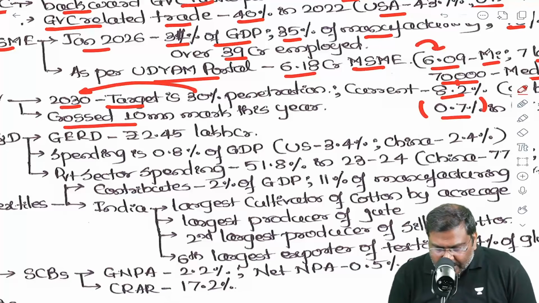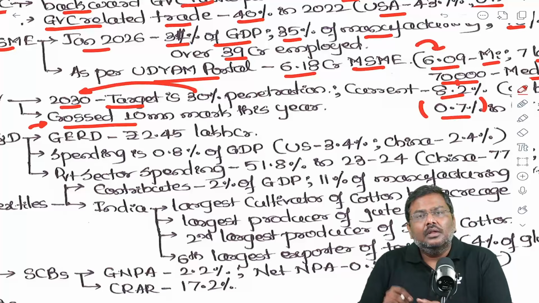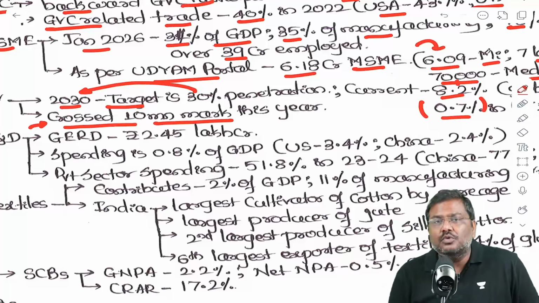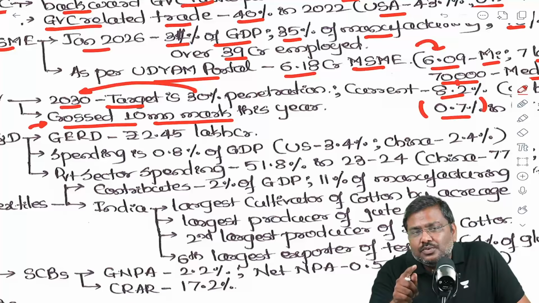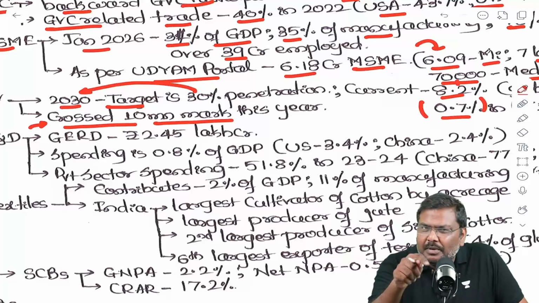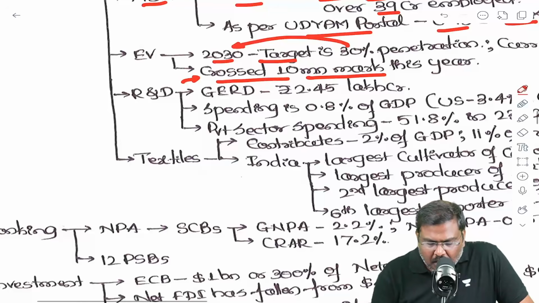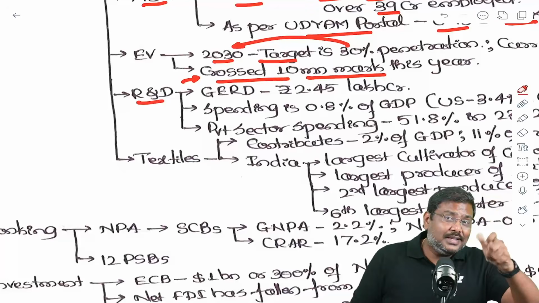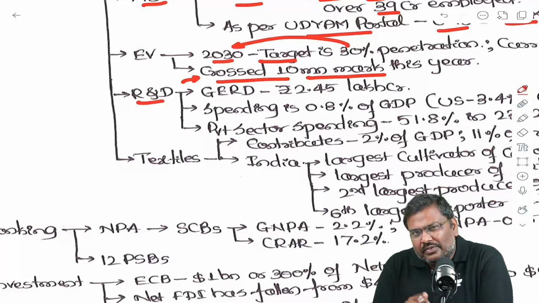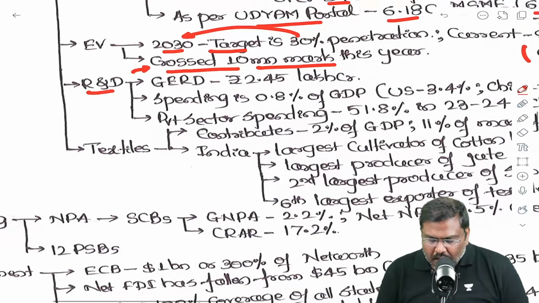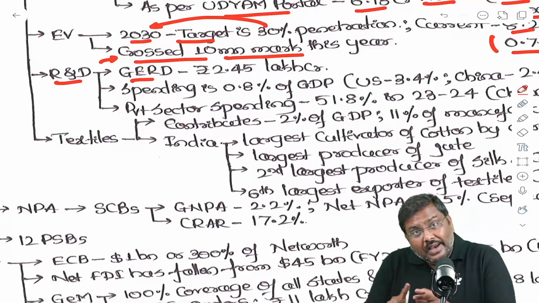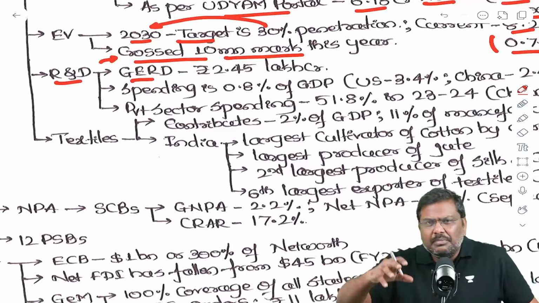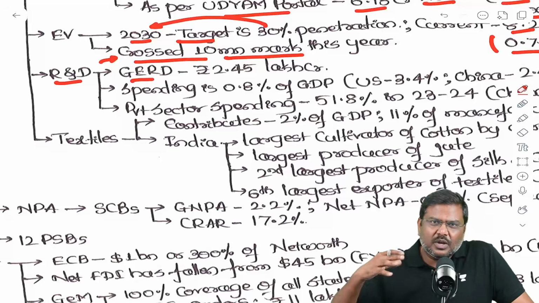But more importantly, very recently for the current year, the number of registrations of EVs has crossed more than 10 million. This was an achievement, by the way, which was published very recently in the newspaper. Now, R&D, research and development. Very often questions have been asked on research and development. So what kind of data can you quote in the examination? In case of India, I've given you the latest data sets, by the way, because in the last couple of days, publications have come out or the reports have been published.